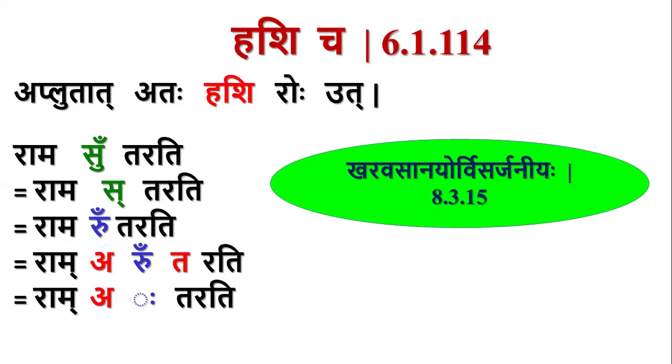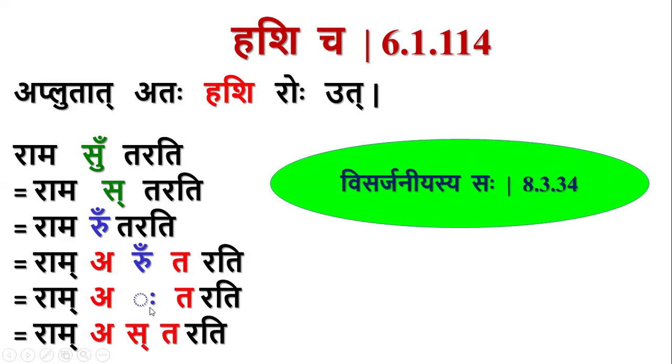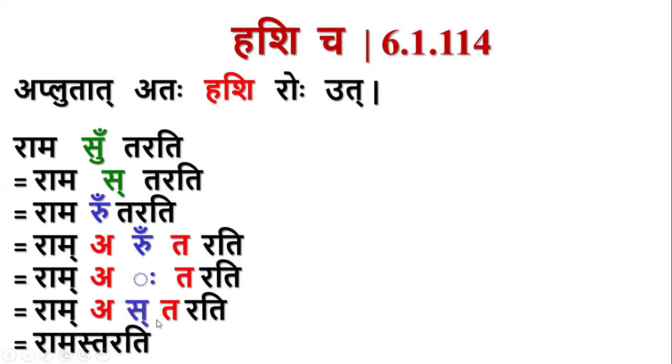Kar avasanayo visarjaniyaha. Kar avasanayoho. This is Saptami. Whenever there is Kar letter here, the Ru will be converted into Visarjaniya. Visarjaniya is another name for Visarga. So this Ru will be converted into Visarga. And by the next sutra, next means the later sutra in the same pada, Visarjaniyasya Saha, this Visarga will be converted into Sakara whenever this Visarga is followed by Kar letter. So it is Ramastarati.